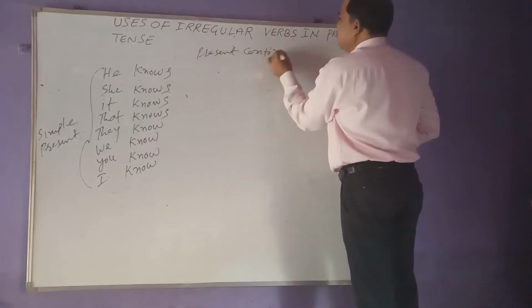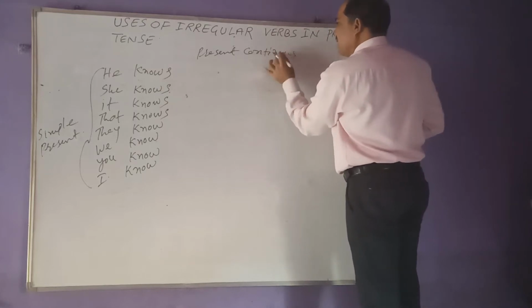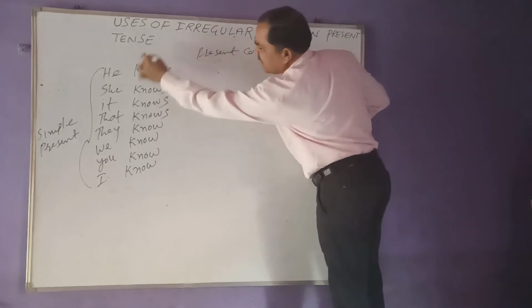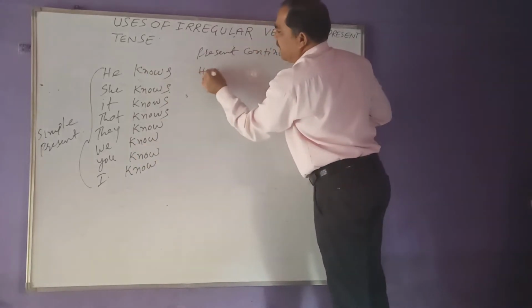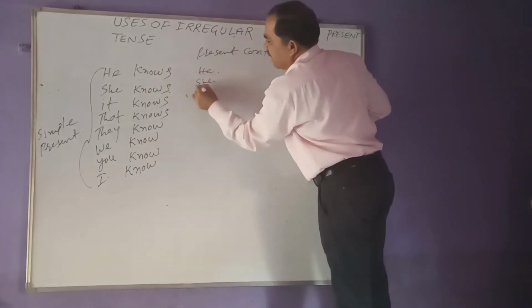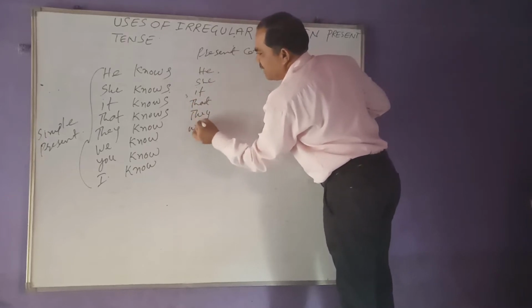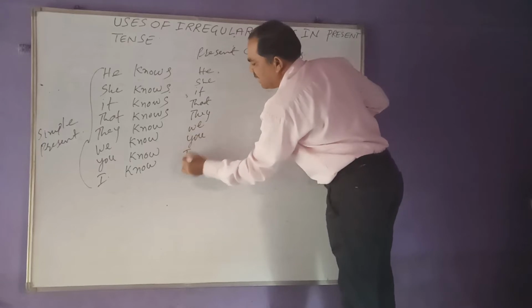In present continuous, what you have to do? In present continuous, the same, you have to take the examples. For example, he is there, she is there, it is there, that is there, they is there, we is there, you is there, I is there.